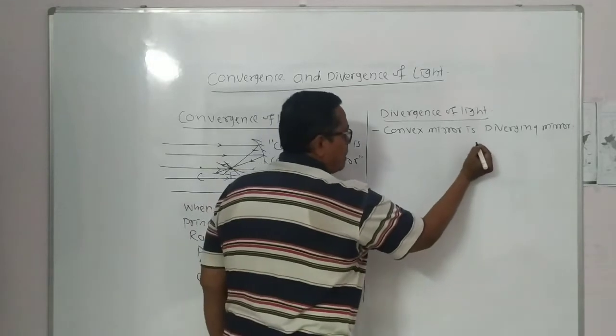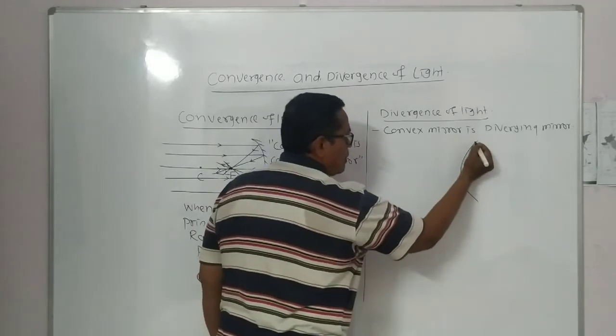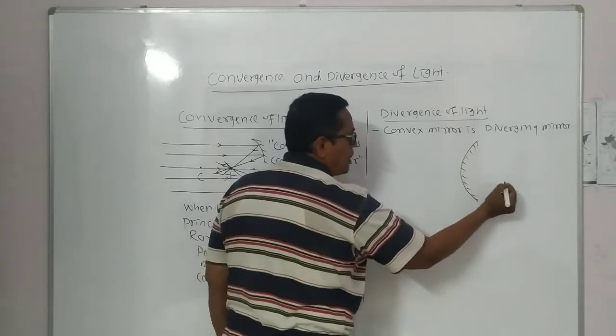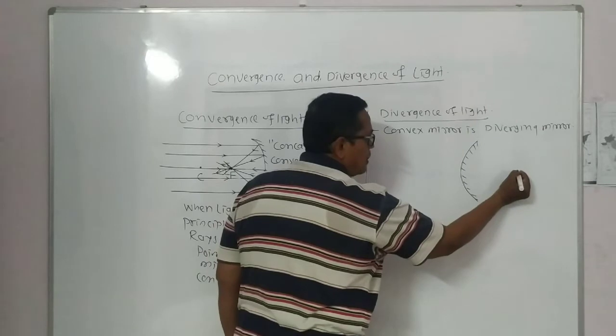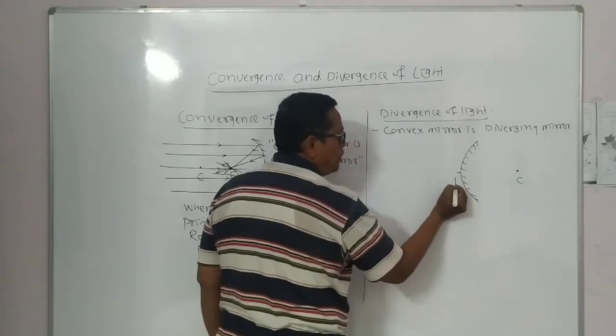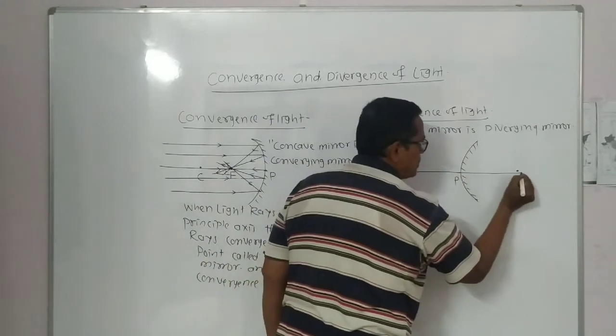Here convex mirror, and here is the center of curvature of convex mirror, to the right side and behind the mirror. Here a pole of mirror, and here a principal axis.